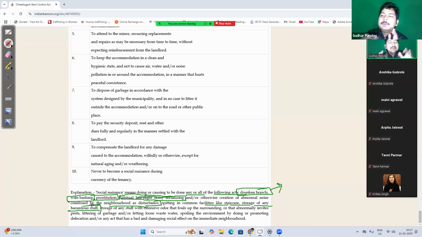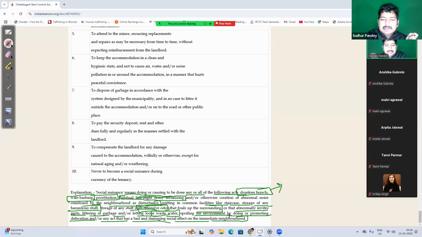Like you are living in a property where multiple people are living and they are using a common washroom or common staircase or common balcony, and you are spitting over there, urinating over there, okay, or storage of any hazardous chemical, hazardous element, storage of any stuff having an offensive odor, any kind of chemical having a bad smell, that fouls up the surroundings, or that abnormally invites pests, littering of garbage and letting loose wastewater, spoiling the environment by doing or promoting defecation, and any act that has a bad and damaging social effect in the immediate neighborhood.